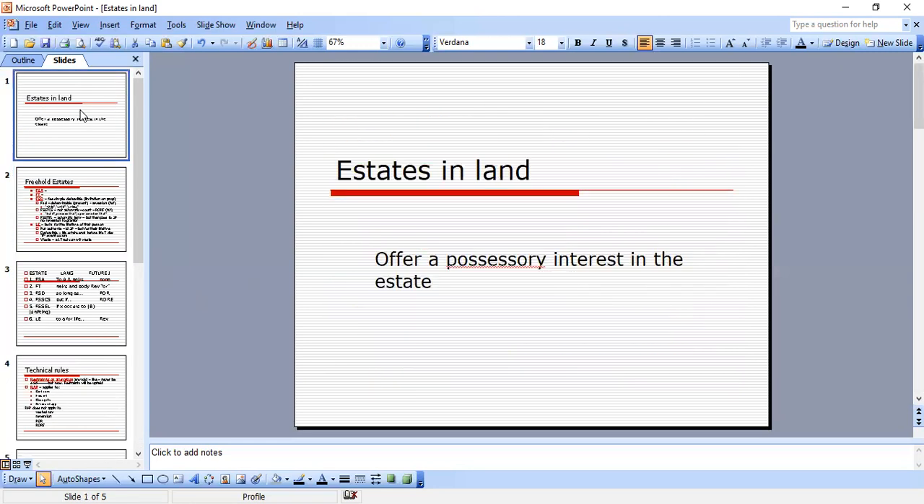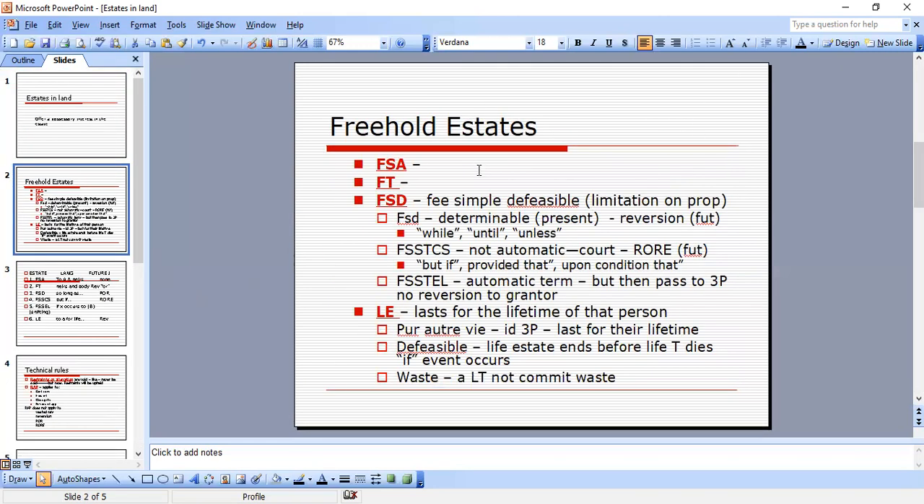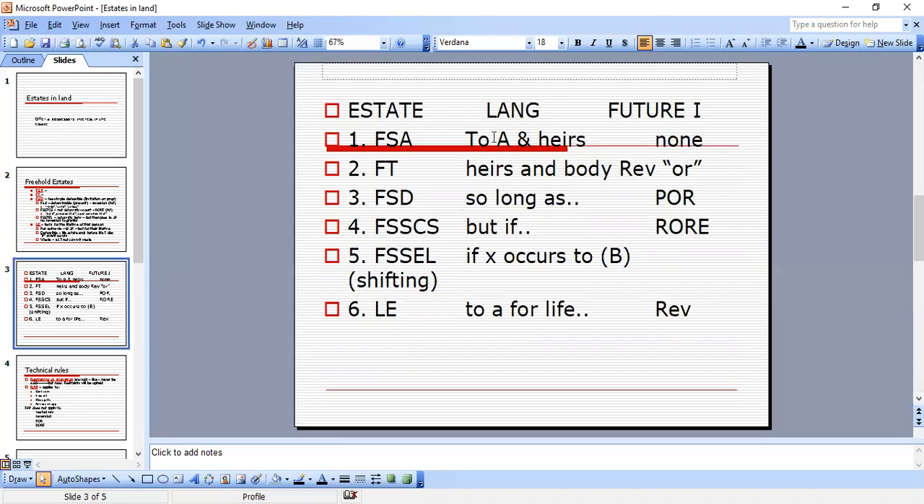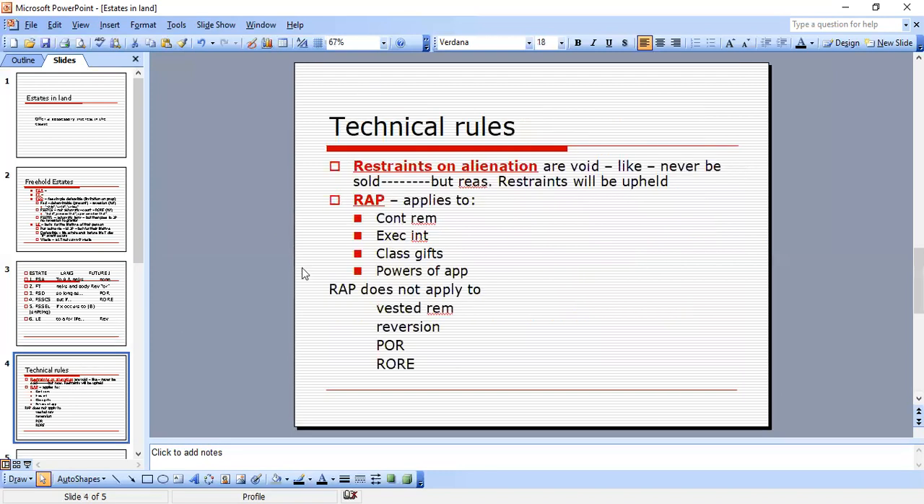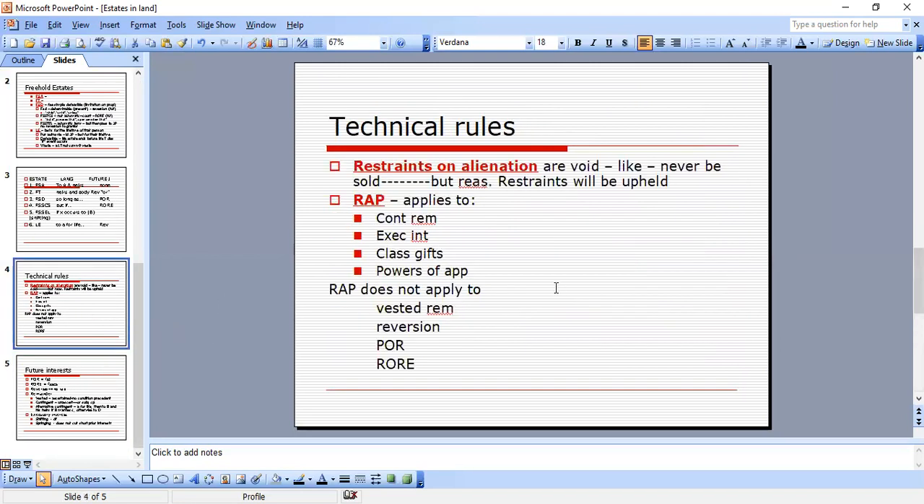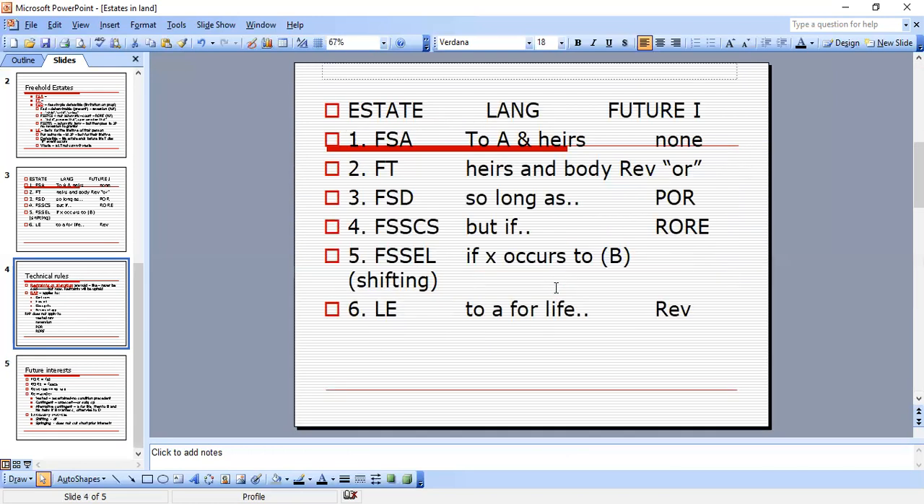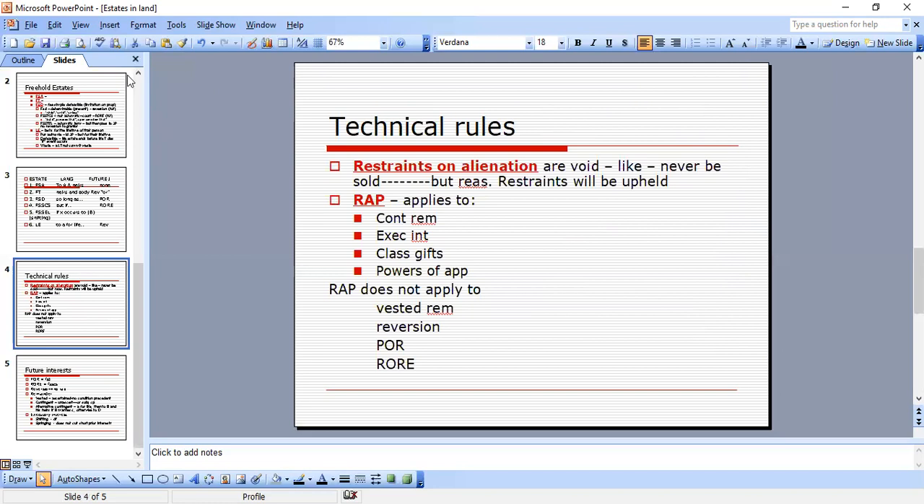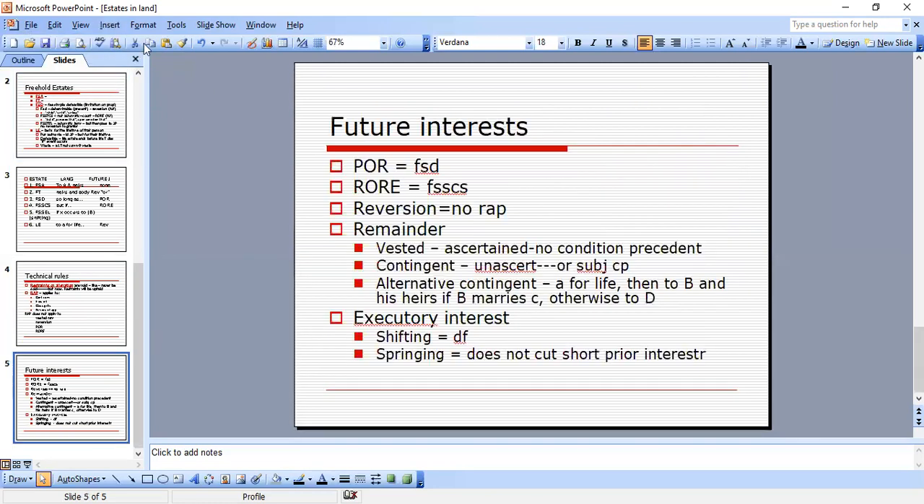Let's go back to the beginning. Estates and land. We talked about the freehold estates first. Then we have to kind of memorize our little chart here to know what future interest goes with what estate, or what present estate is here, and what is their future interest. Let's go to the future interest, which explains them a little more, and then your technical rules. So this is a really quick write-up, but I think this is mostly for MBEs, is what I see here. So let's do our quick slide on our write-up if we need to write this up.